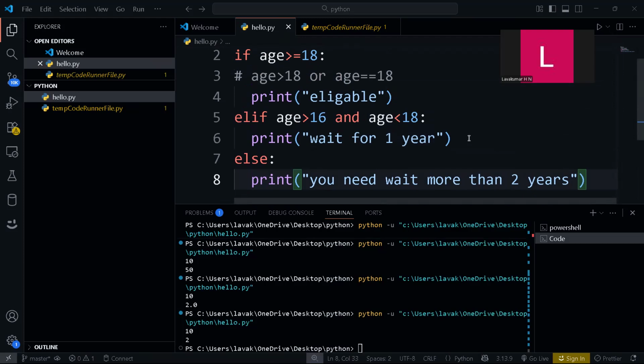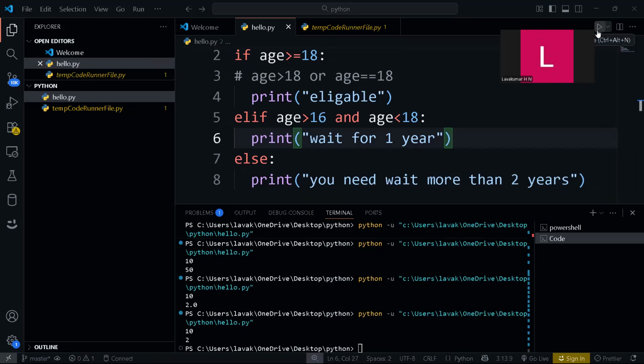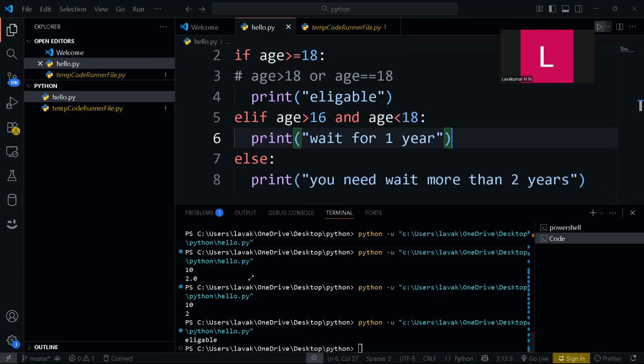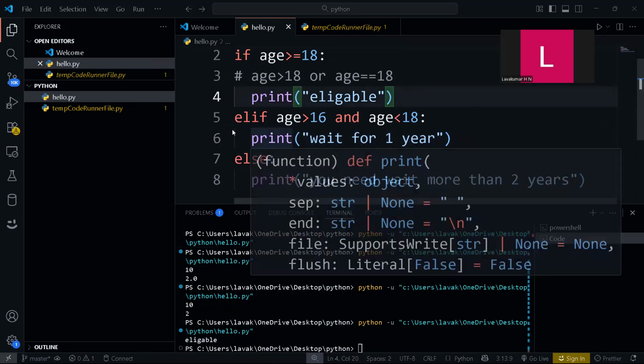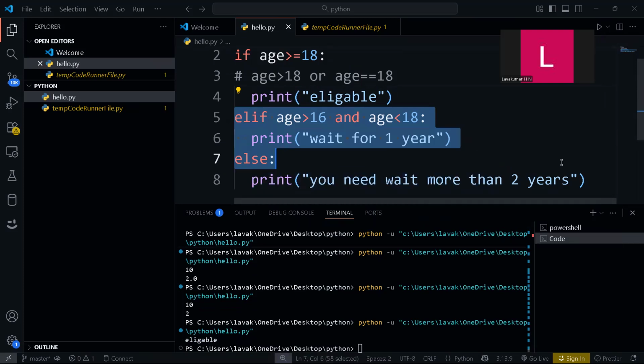Now if I run this, what will be the output? Think for a second. The output will be eligible. He is eligible because this condition is true. No need to check the other two conditions. If one condition is true, then it will not check the other two conditions, so it will return that output.